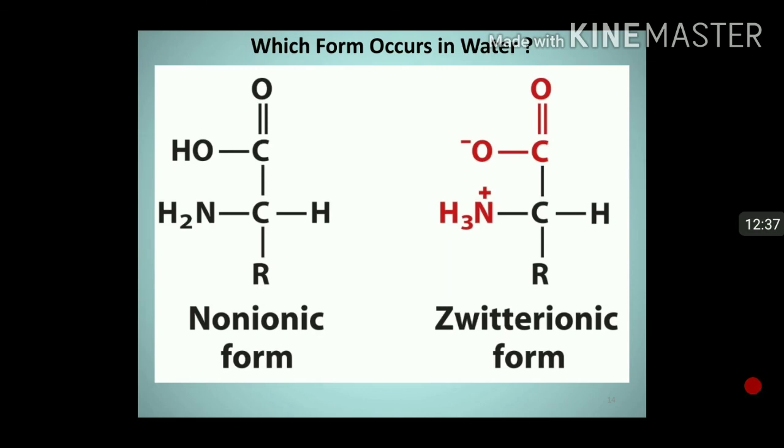So NH2 and COOH, this is non-ionic form, but they are ionized in the form of NH3 positive and COO negative. And this one positive and one negative charge, so the total net charge is neutral if there is no charge in the R group. So this is called as zwitterionic form.